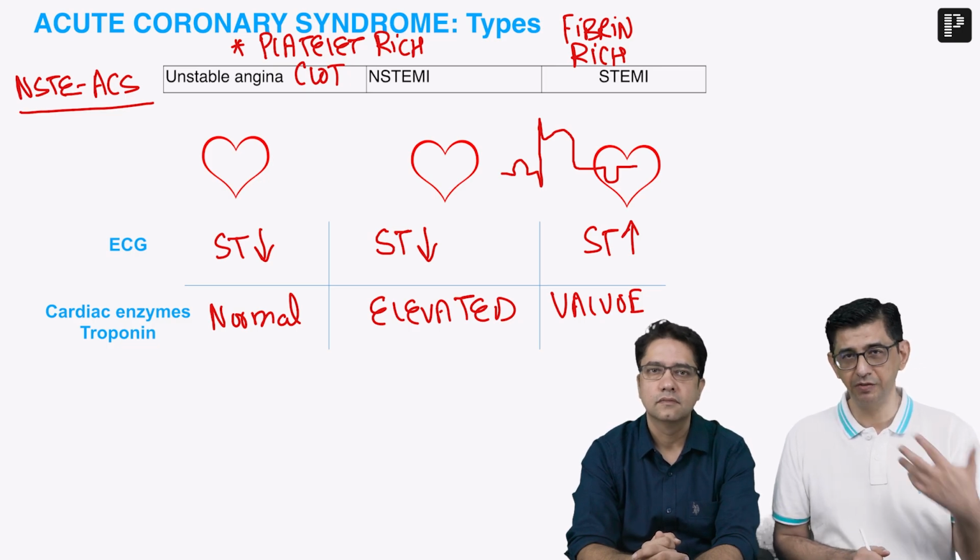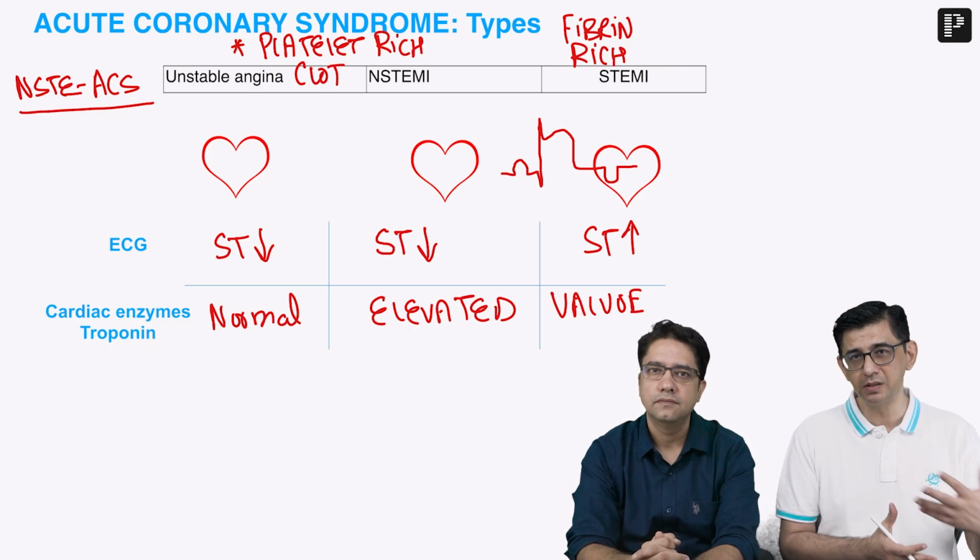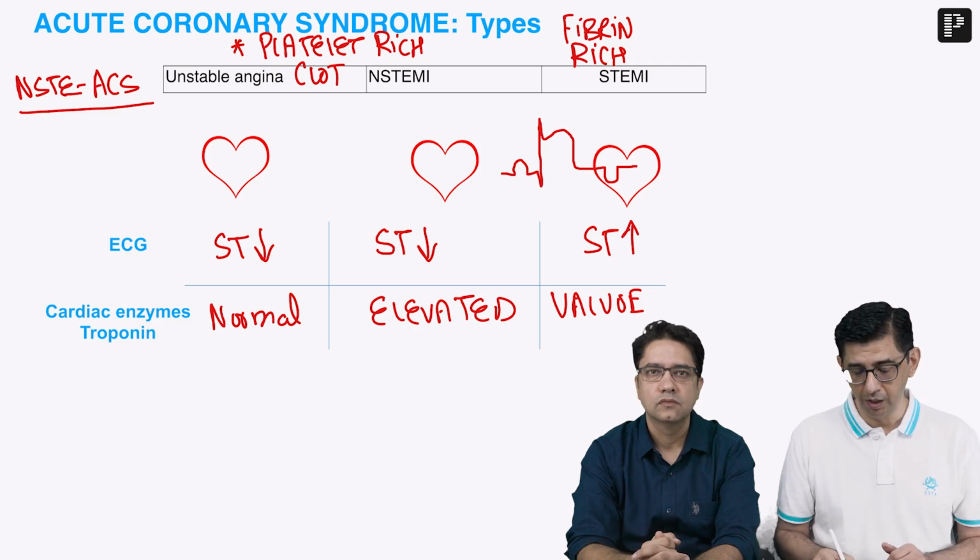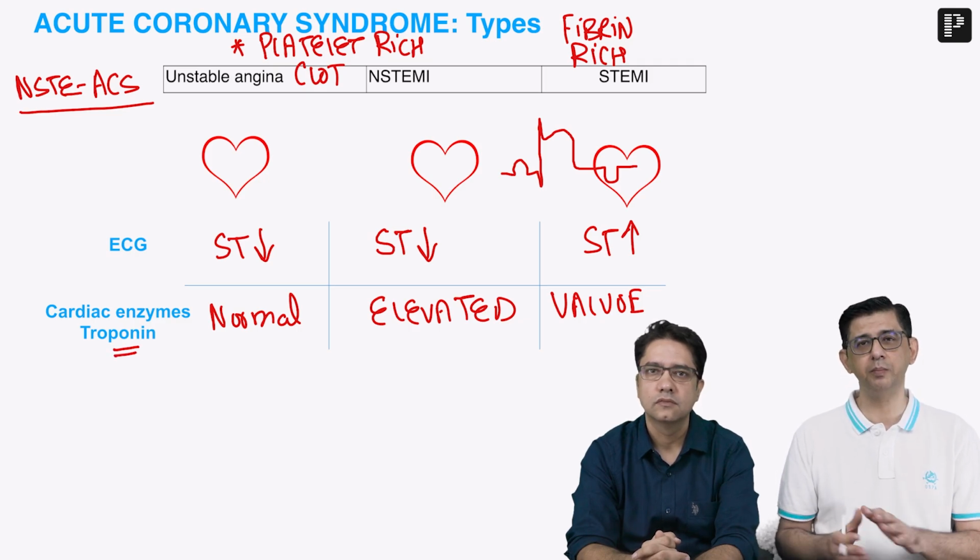And ECG is obviously the first investigation to be used. But if the question says what is the best test, then the answer would be biomarker. Troponin I and troponin T are the preferred biomarkers.